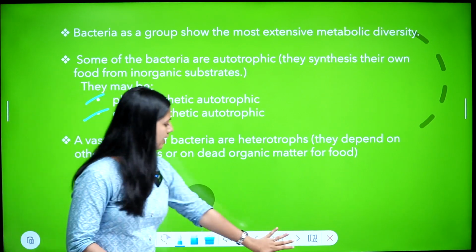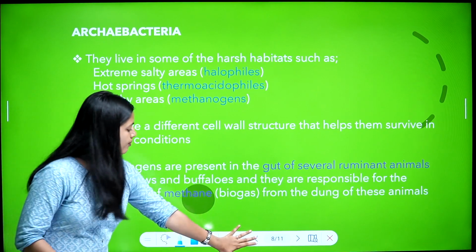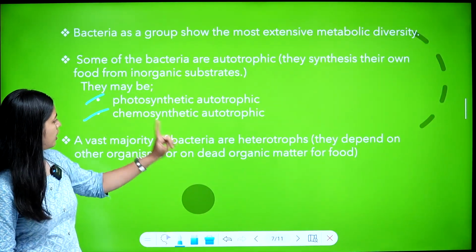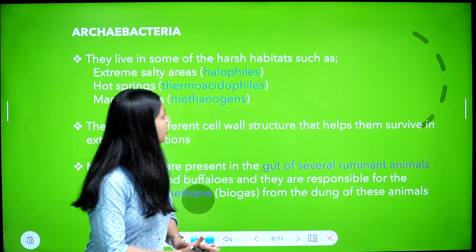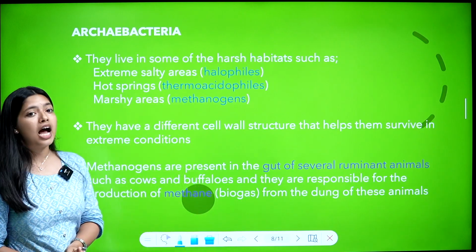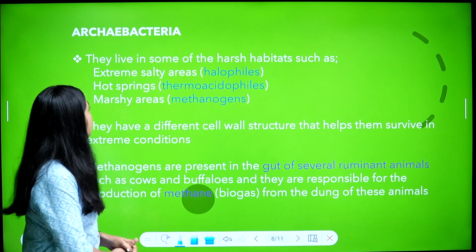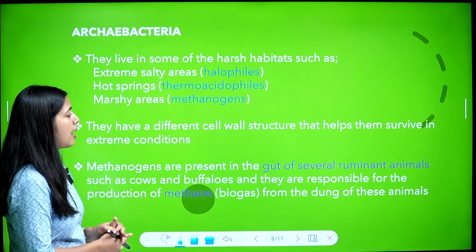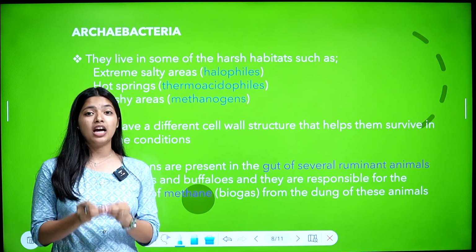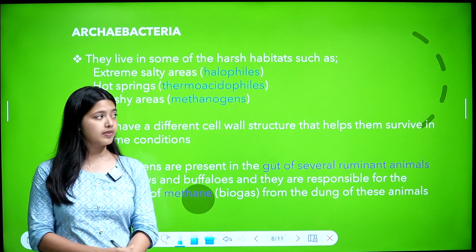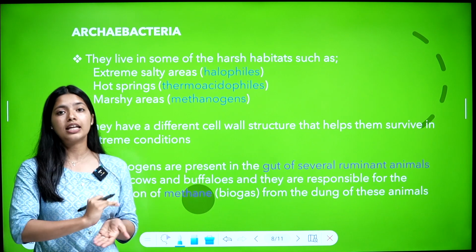Next, now we have two types of bacteria. First one we are going to discuss is Archaebacteria. What is Archaebacteria? They live in some of the harsh habitats. So Archaebacteria is a type of bacteria that lives in very harsh conditions. Some of them that live in very harsh conditions are included in this class, Archaebacteria.